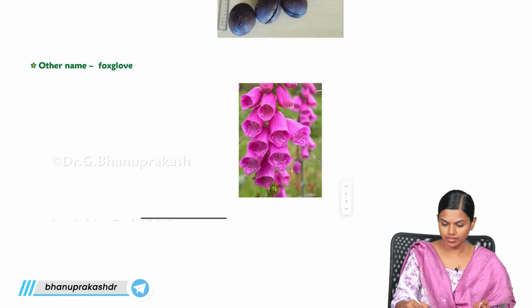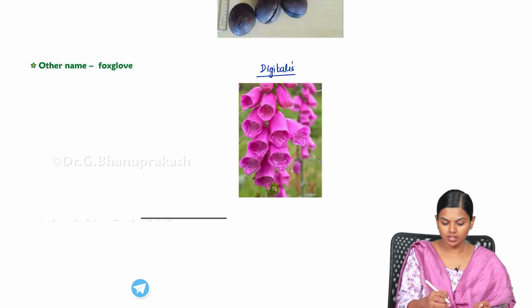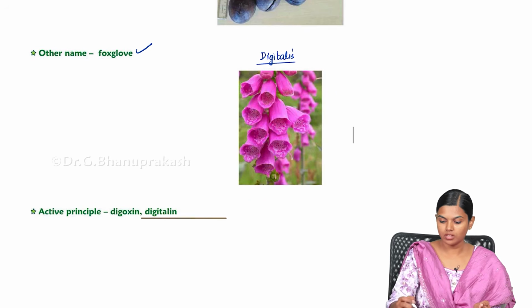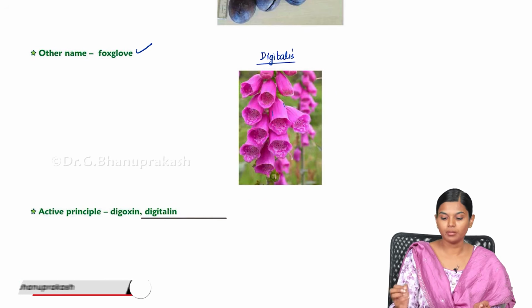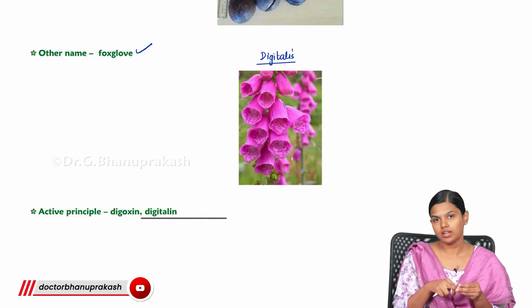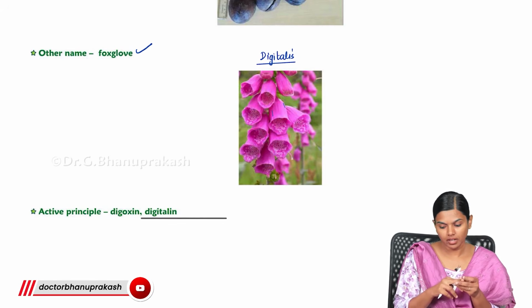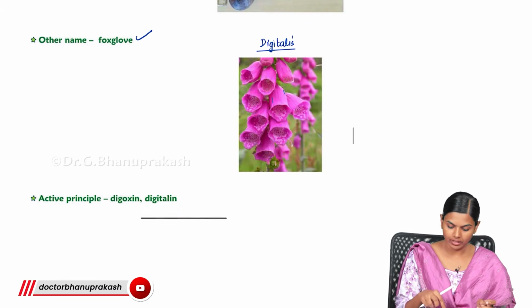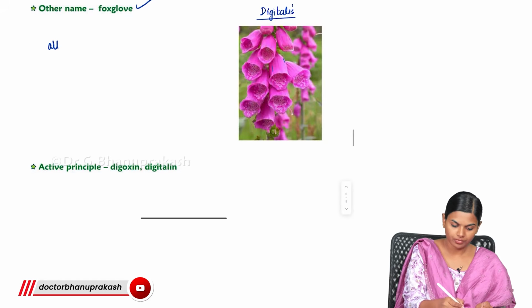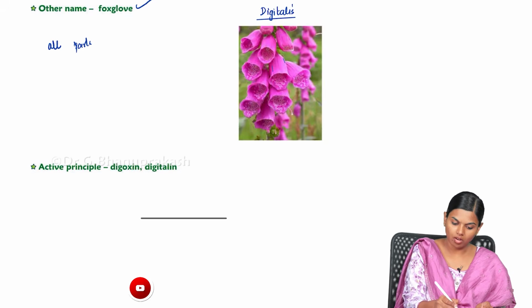Next is Digitalis, also known as Foxglove. This flower looks like a finger, right? Because of that, the name Digitalis is given. On this purple color flower, all the parts are poisonous.